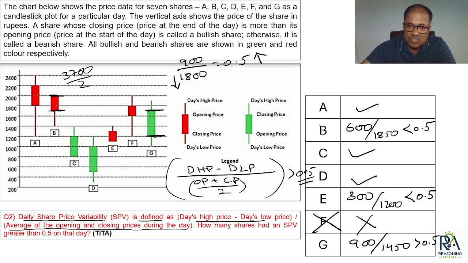That means B is also not satisfying and E is also not satisfying. So what remains are A, C, D and G. These are the four shares which satisfy this condition that SPV is more than 0.5.